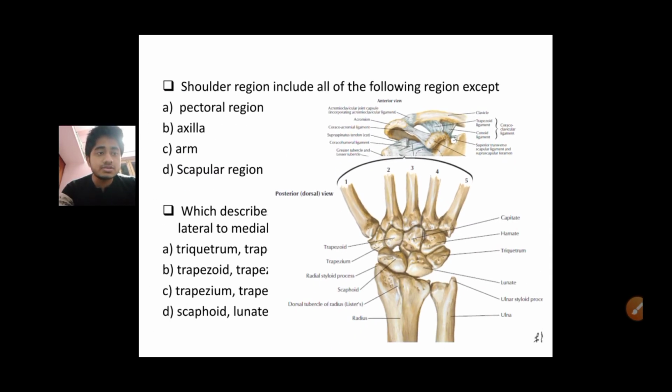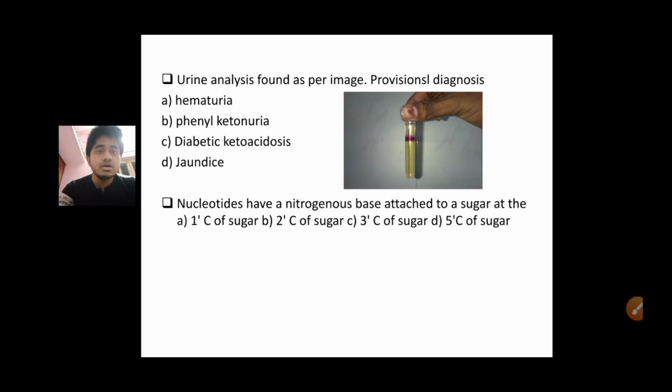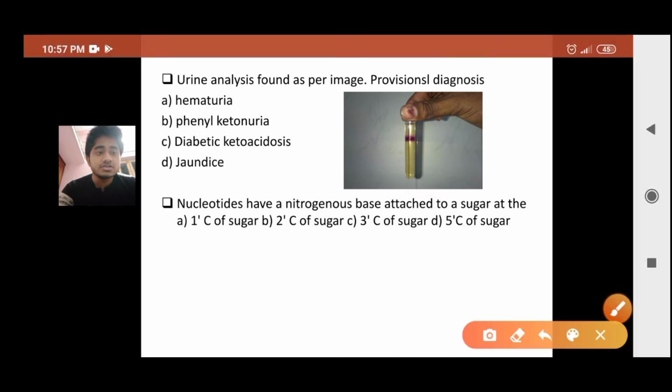Okay, so now the next question. Urine analysis found as per the image. You can see this is simply the Rothera's test and the purple ring appears here. Rothera's test is positive for ketone bodies. So your answer will be diabetic ketoacidosis.